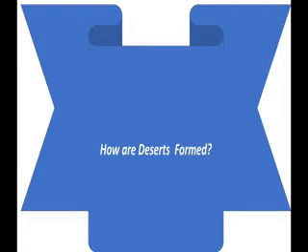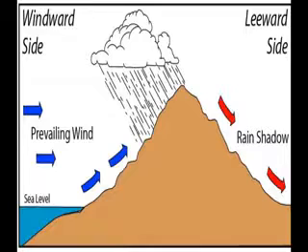towards the land. Winds that blow from the land toward the sea are dry, different from the moisture-laden winds that blow from the sea towards the land. Some deserts form when tall mountain ranges block moisture-laden clouds from crossing over.